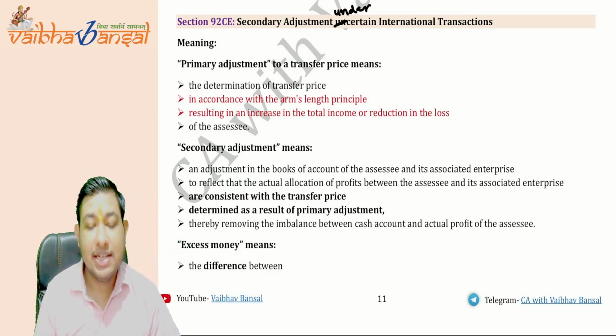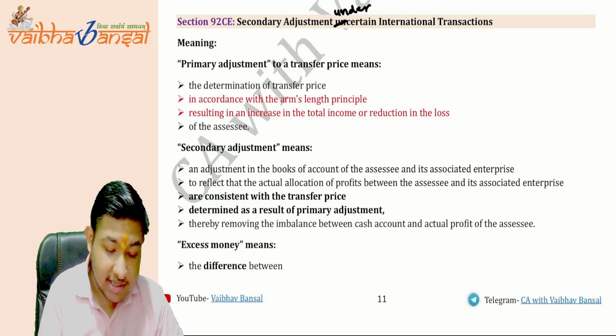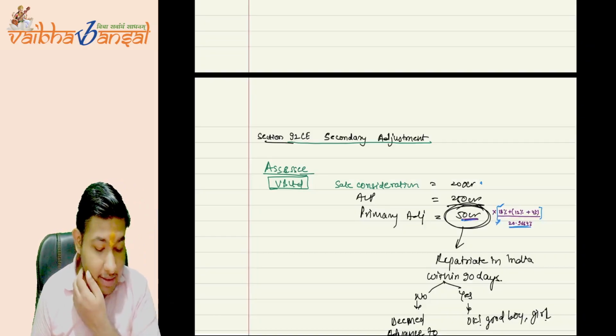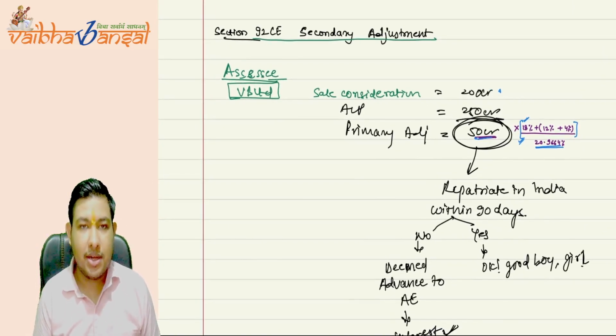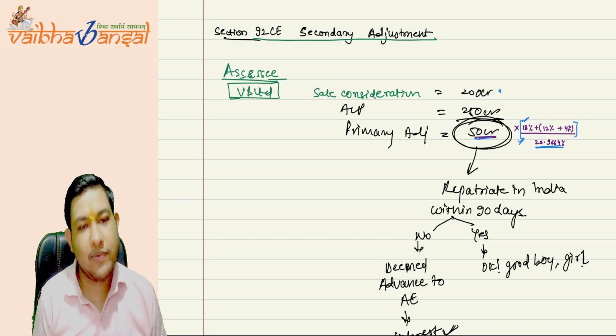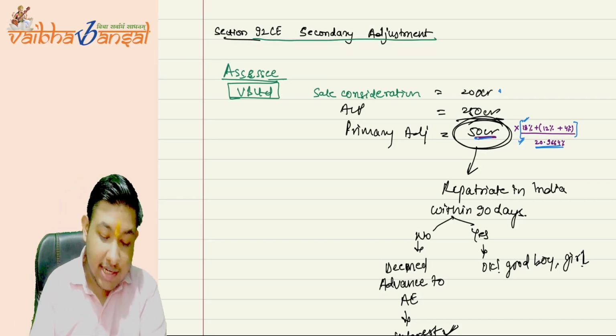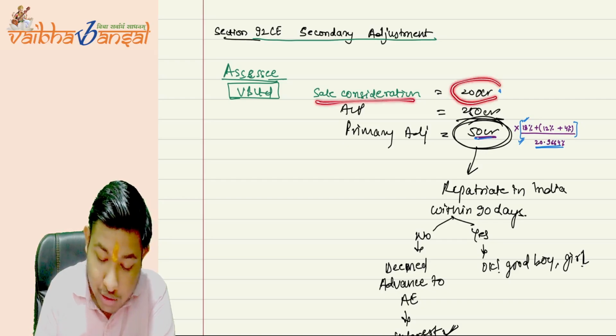Under certain circumstances. And what are those circumstances? Let us understand. This is the 92CA understanding. What it says: suppose there is an assessee named VV Limited. The sale consideration is 200 CR.